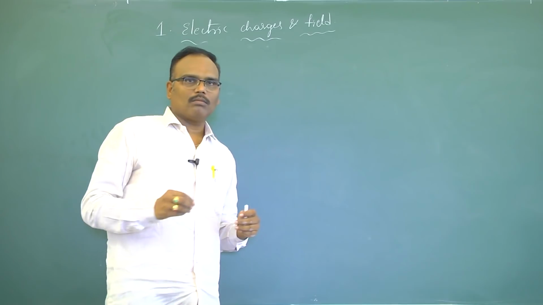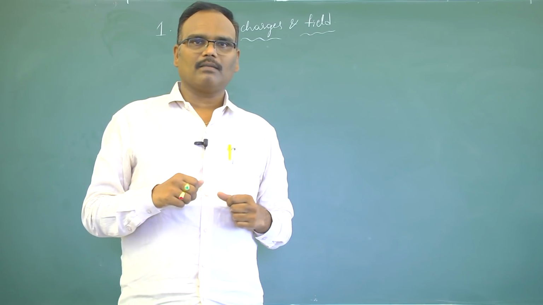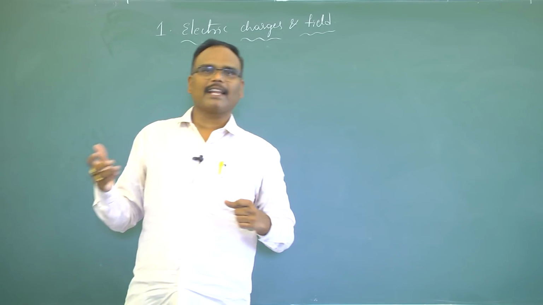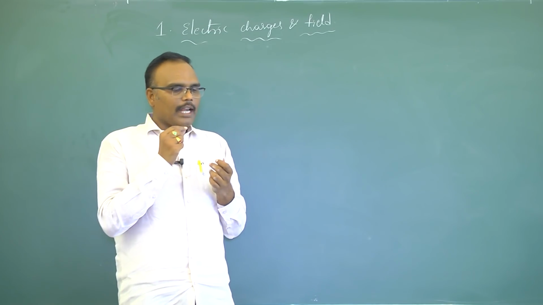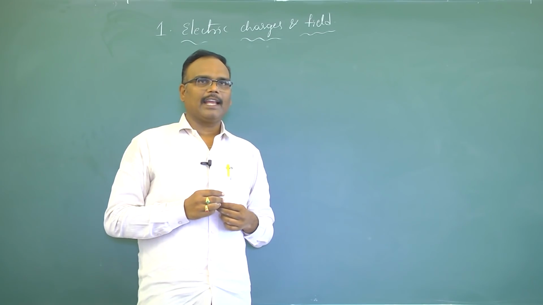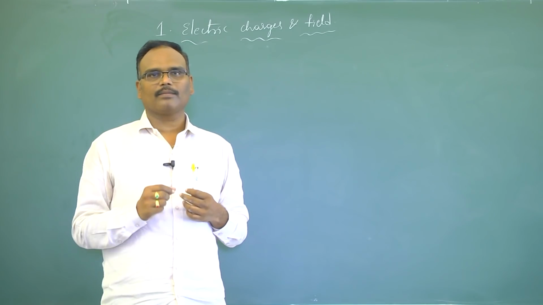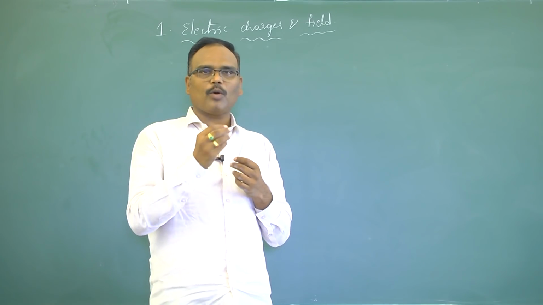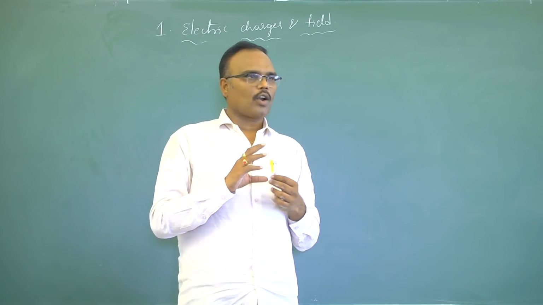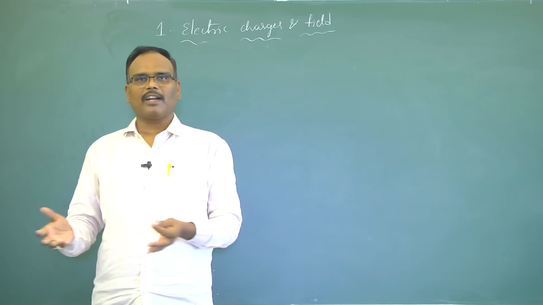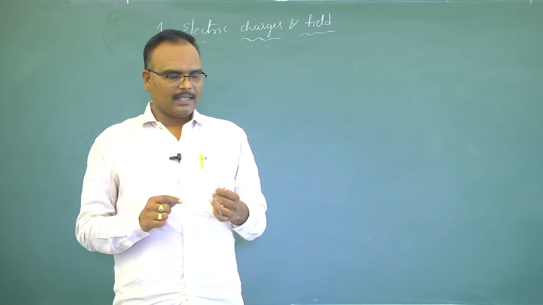Now, see, we know when a body loses electrons, it acquires a positive charge. When a body gains electrons, it acquires a negative charge. It's okay. But if you are unable to see the atom with your naked eye, then how can you understand whether this body is charged or not? So to test whether a body is charged or not, we have different methods developed over a period of time.